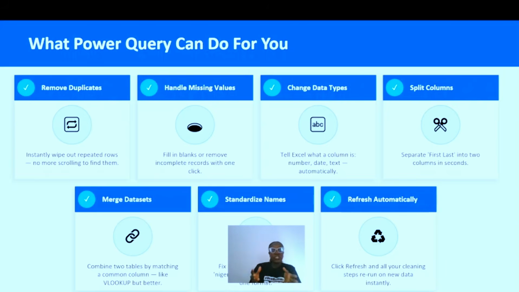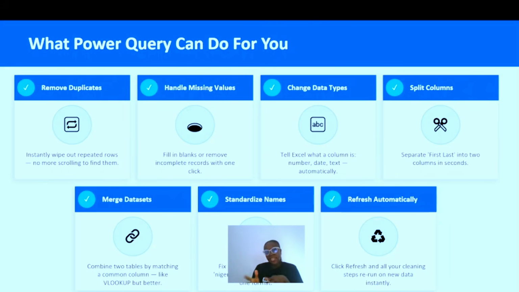However, before you do this, you must ensure that these tables have the same structure and the same formula. That way, you'll be able to merge, combine, or consolidate your data set. Unlike using VLOOKUP, merging your data is better. Another thing is that Power Query helps you standardize names and fix inconsistent entries.